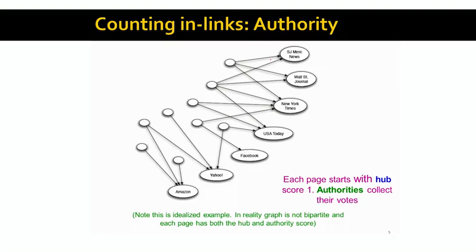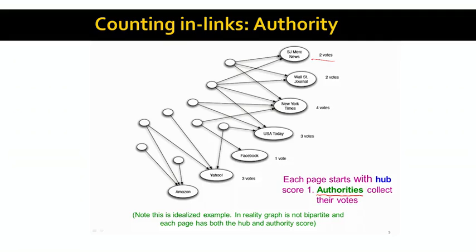So let's think now just for a moment of the web graph as this kind of bipartite graph where good hubs point to good authorities. And let's think about our newspaper example. We have our set of newspapers here on the right, and we have a set of hubs here on the left. Our first goal is to compute a set of authority scores. What this means is that every newspaper page in this graph will go and collect its in-votes. For example, the San Jose Mercury News gets 2 votes. The Wall Street Journal gets 2 votes because it receives 2 in-links.